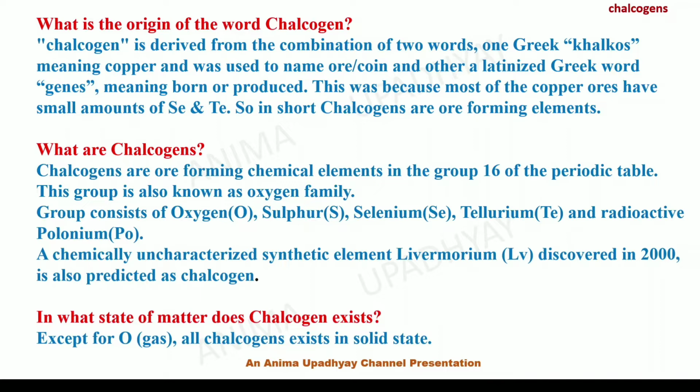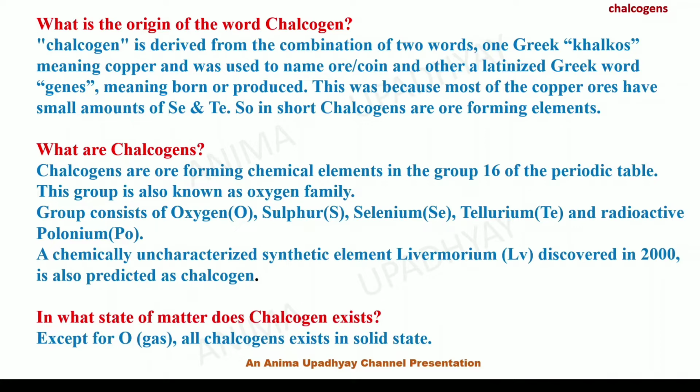The elements present in the group are oxygen, sulfur, selenium, tellurium and polonium, which is radioactive. A chemically uncharacterized synthetic element, livermorium, is also included in the chalcogens, and this element was discovered in the year 2000.